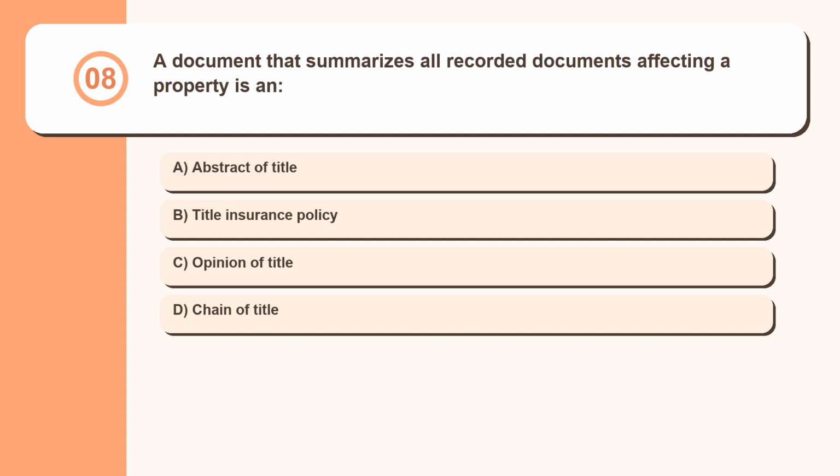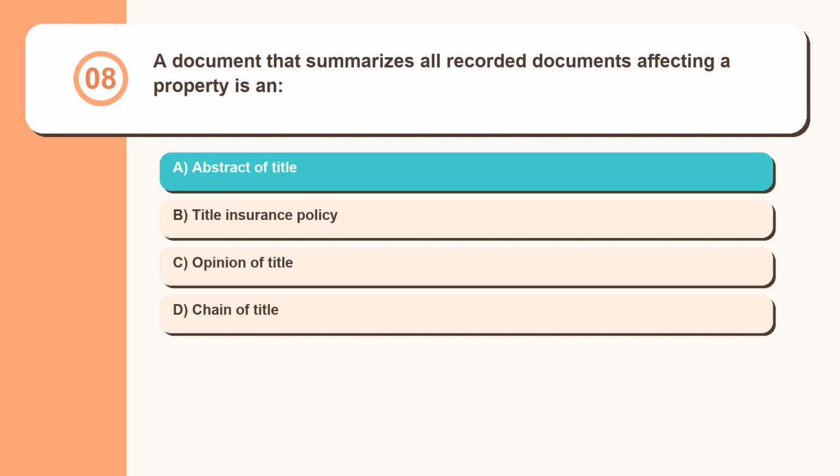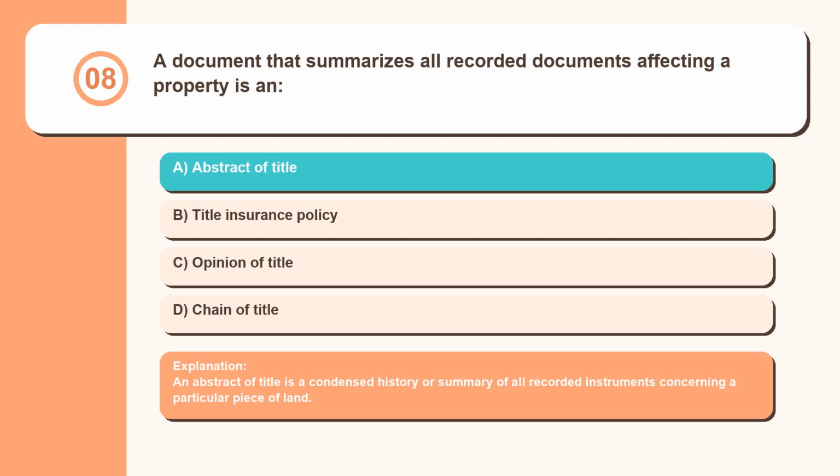Question 8. A document that summarizes all recorded documents affecting a property is an abstract of title, title insurance policy, opinion of title, chain of title. An abstract of title is a condensed history or summary of all recorded instruments concerning a particular piece of land.